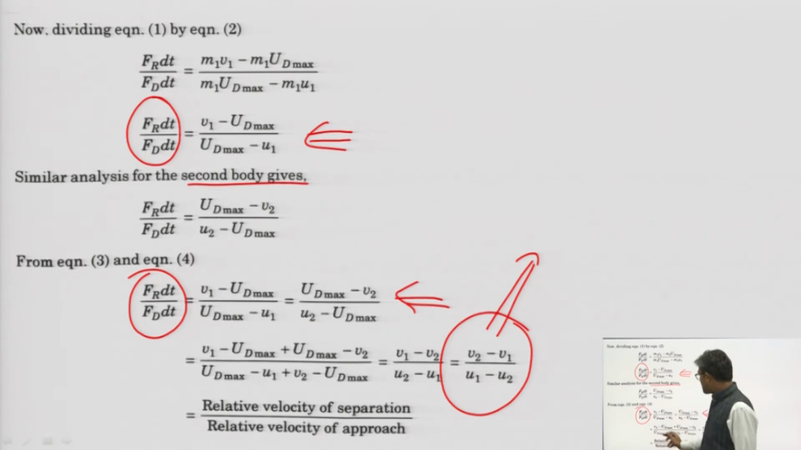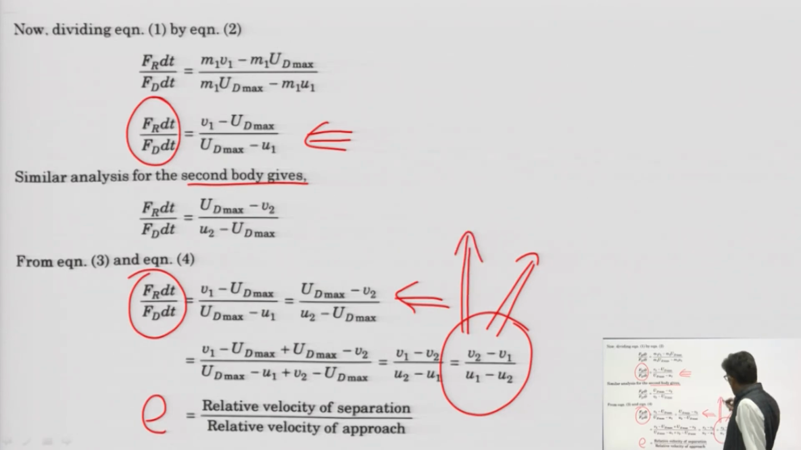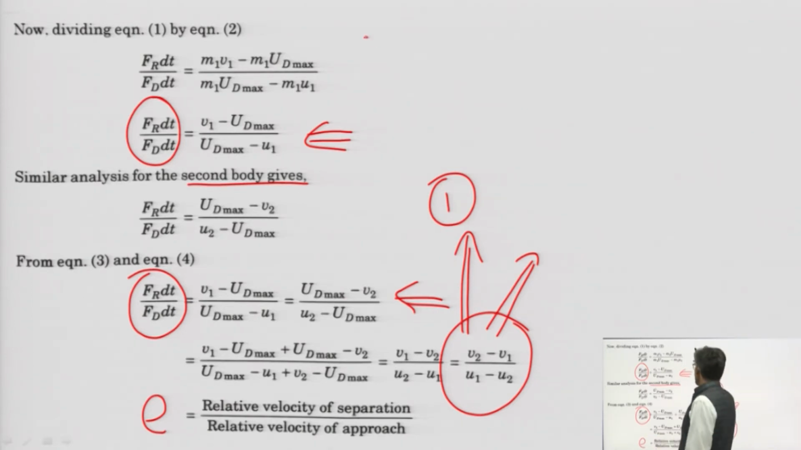And that ratio has been defined by Sir Isaac Newton as the coefficient of restitution. This is the coefficient of restitution, right? So in terms of velocity, when the impact is there, we have this one equation, equation 1. And this E depends upon the elastic property of the body. Perfectly elastic, it is 1.